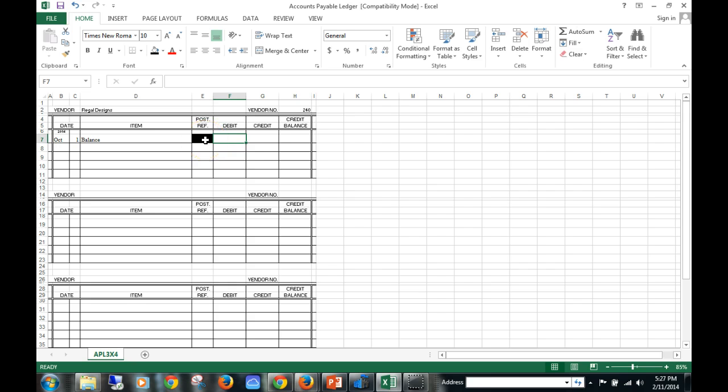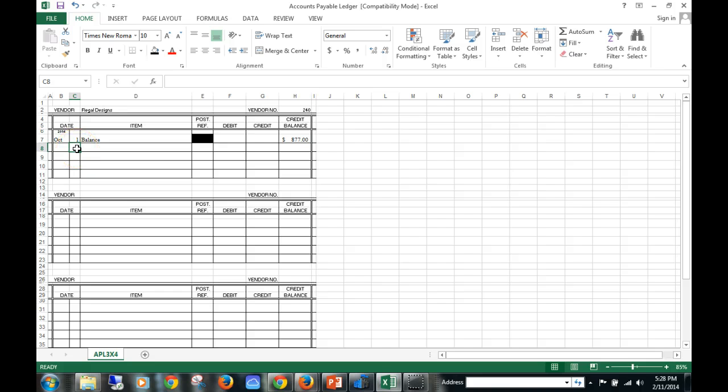So we have the current balance is $877. So we don't need to put anything in the debit or the credit. We're going to put the credit balance of $877. Now a lot of you did this before. If you don't see the period and the 00, you need to format your cells, select them, and just hit the dollar sign. Okay? And that makes it a little bit more official. All right, so we have our balance in for this account.